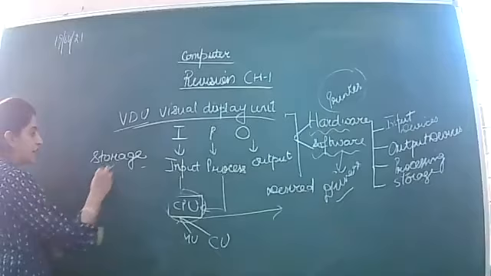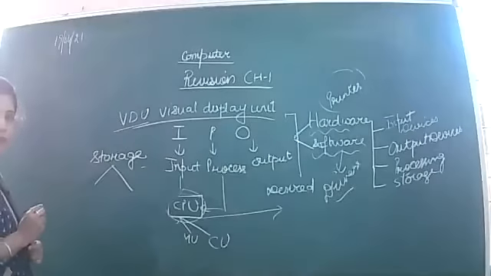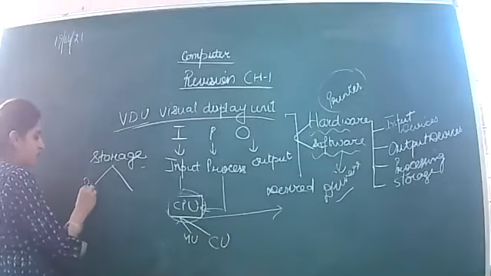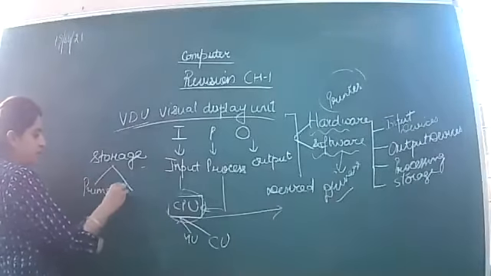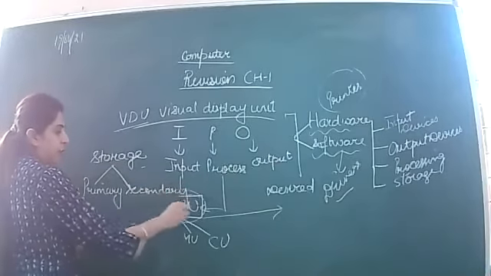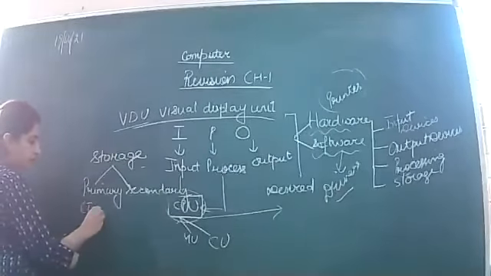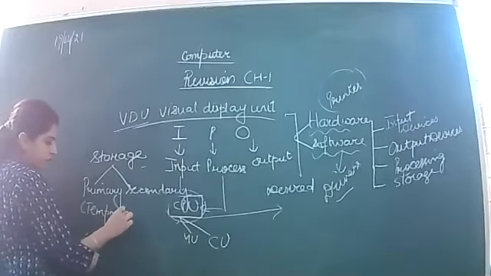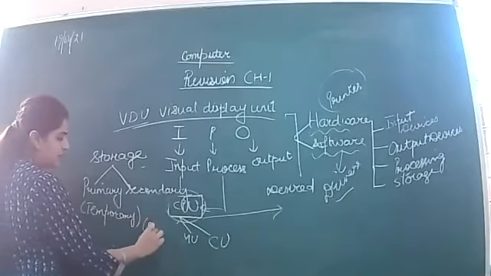But before that, let's study, there are two types of storages, that is primary storage and secondary storage.